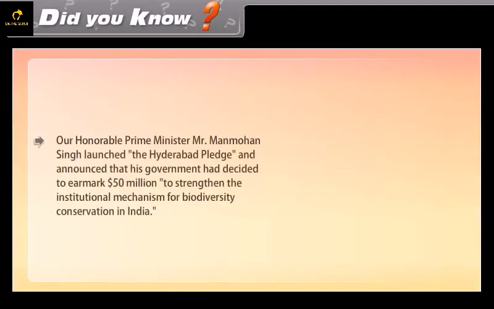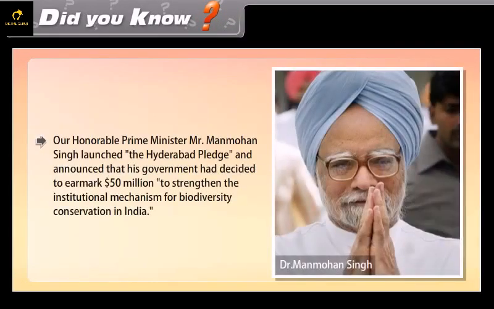Did you know our Prime Minister Mr. Manmohan Singh launched the Hyderabad Pledge and announced that his government had decided to earmark $50 million to strengthen the institutional mechanism for biodiversity conservation in India.